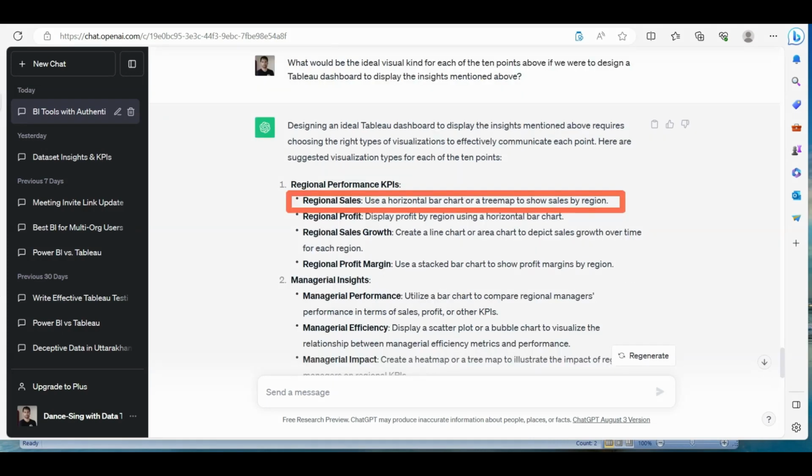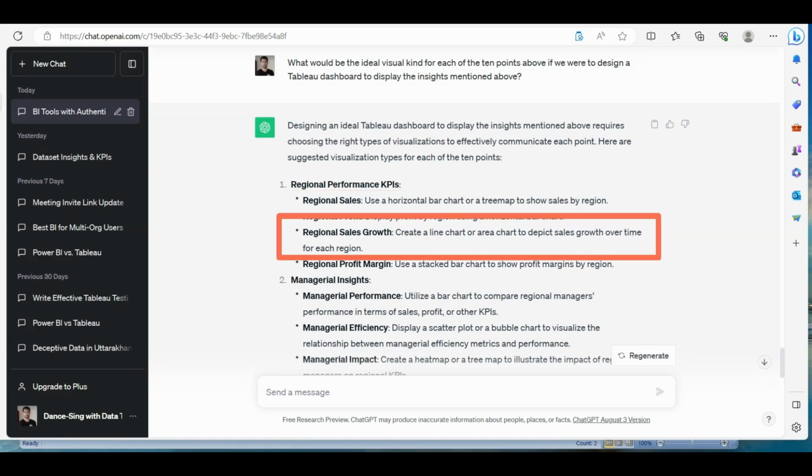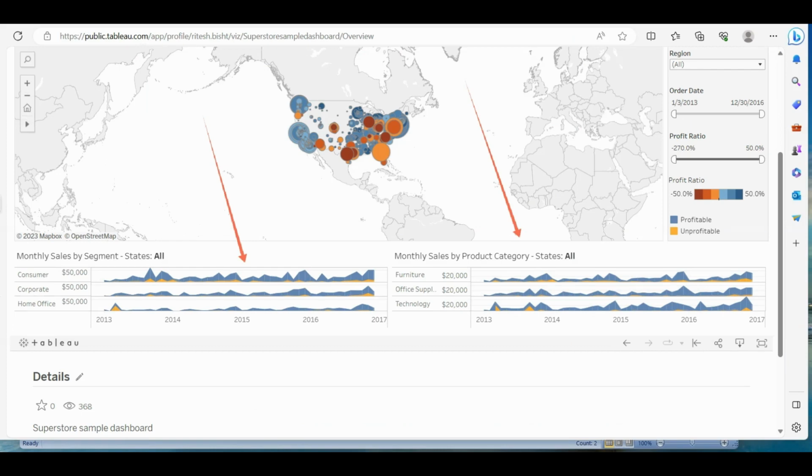So here you see at the top, regional says use a horizontal bar chart or a tree map to show sales by region, which is quite good because with the region you can have those hierarchies displayed, and you can show that within this region, this particular state is having more sales. So that's a good suggestion. As we all know, whenever it comes to trend, it's always about line chart. So create a line chart or area chart to depict sales growth over time for each region. And you can clearly see the area chart being used at the executive page or the summary page itself. This shows the trend, the profitable and unprofitable contribution.